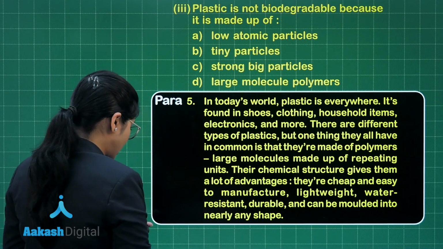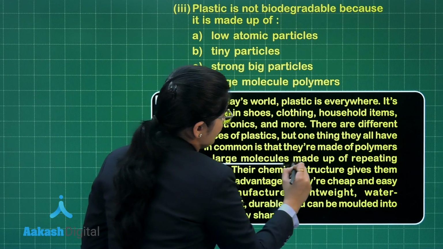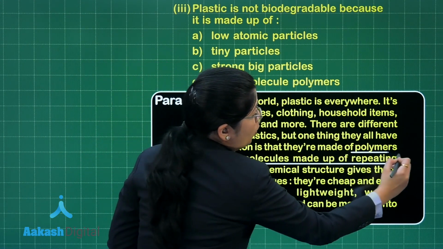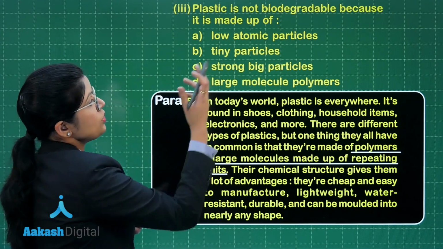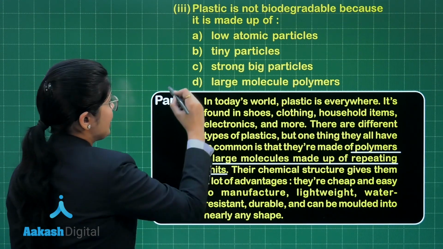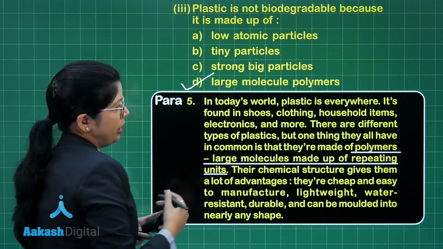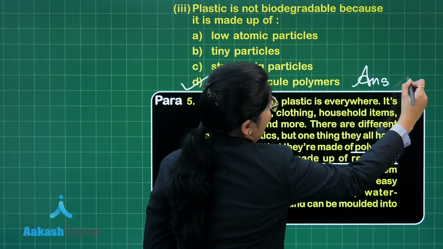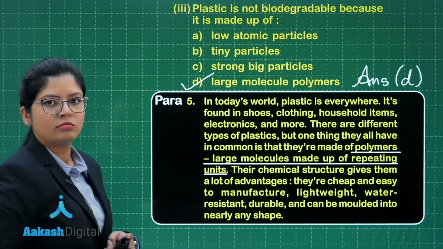When I read this sentence, I can easily see that large molecules made up of repeating units is how polymers are being described. Thus, the most appropriate answer to my question should easily be option D, large molecule polymers. We can easily note this down as my most appropriate answer.